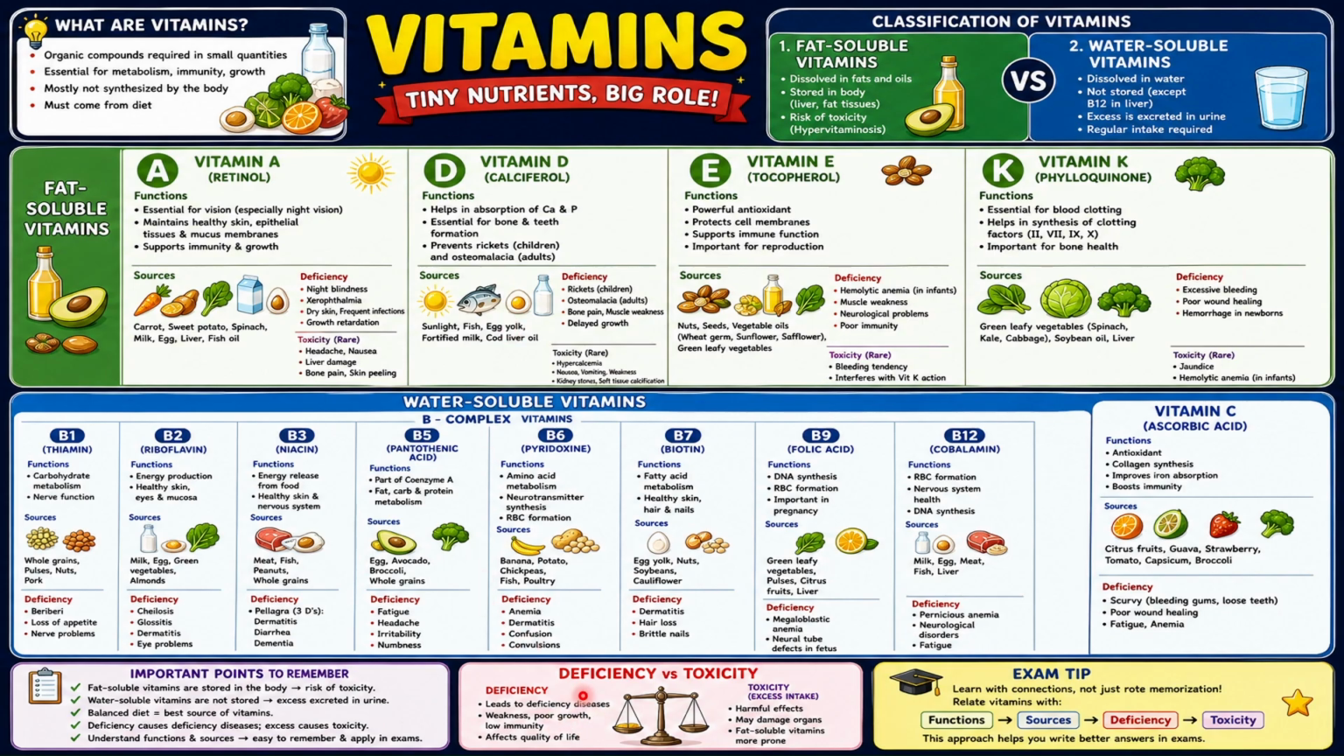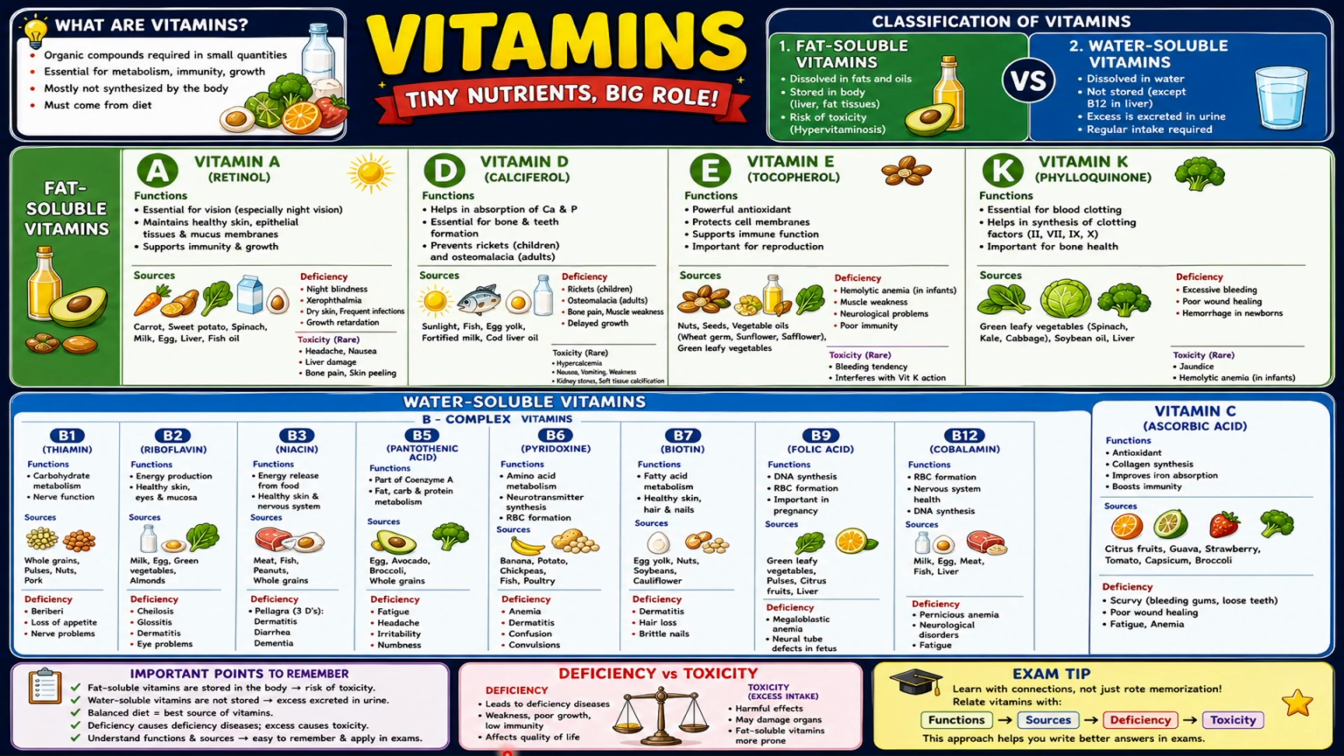Now just remember the difference between deficiency and toxicity. Deficiency is there because you take less vitamin. Toxicity is there when you take excessive vitamins. Deficiency is generally caused in both water-soluble and fat-soluble vitamins, but toxicity is only caused in fat-soluble vitamins because they are stored in our body, and water-soluble vitamins are just flushed out from our body. So we have to take them regularly.